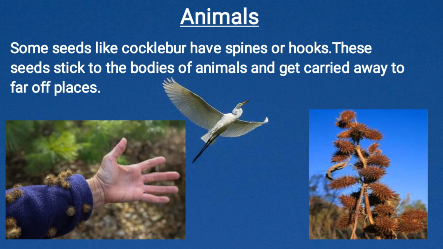In this picture you can see this seed sticks on the body of the animal as well as the human body also. On the dress also it will stick. And when we carry these seeds, and the animals also, when they carry this seed, they go far away to other places. Humans also play a role as dispersers by moving fruit to new places.